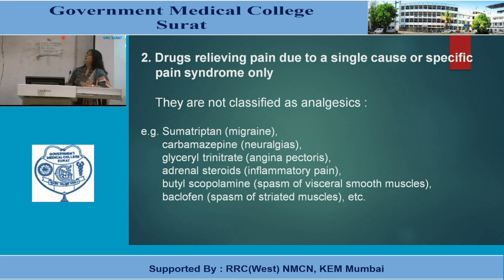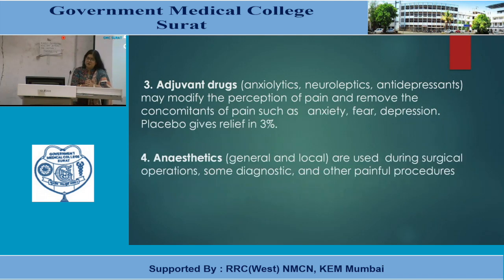Then the third category of drug, which is also used in management of pain, is adjuvant agents. That means pain is not a single symptom. It consists of various other things, like pain reaction and suffering mechanisms, which are related with acute or chronic mechanisms.